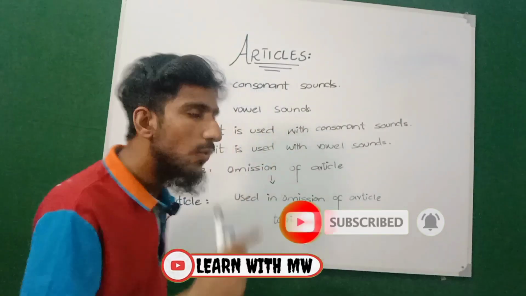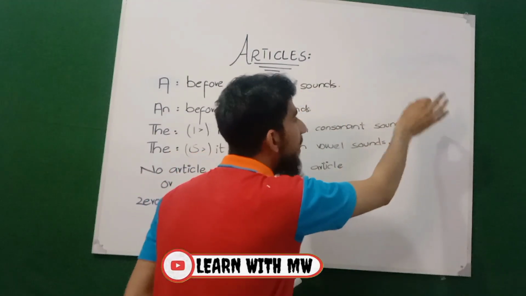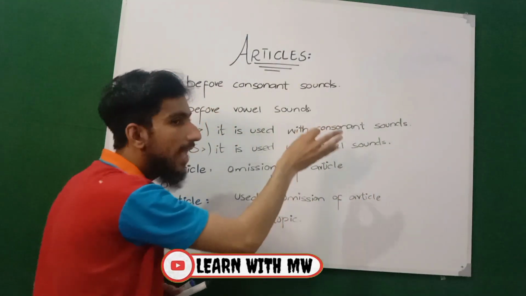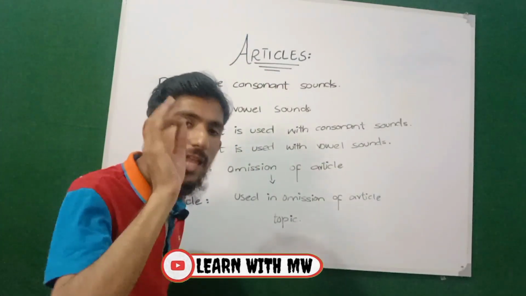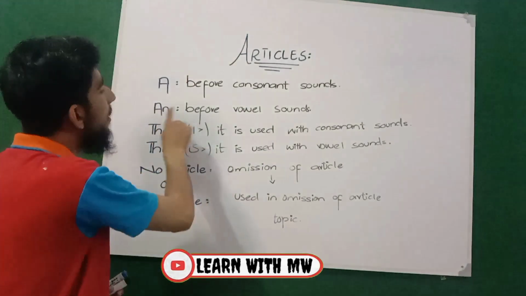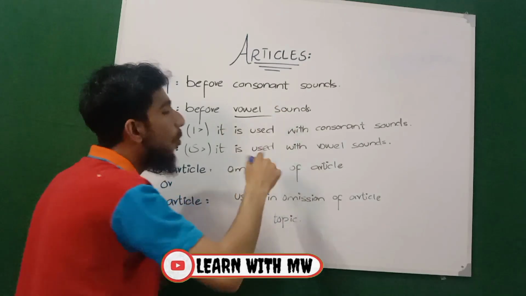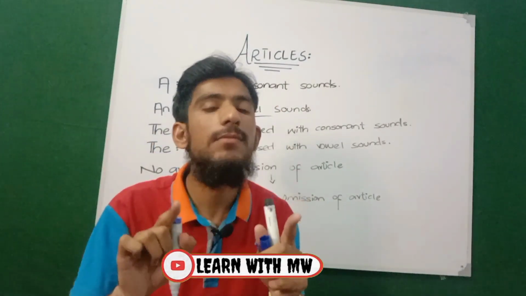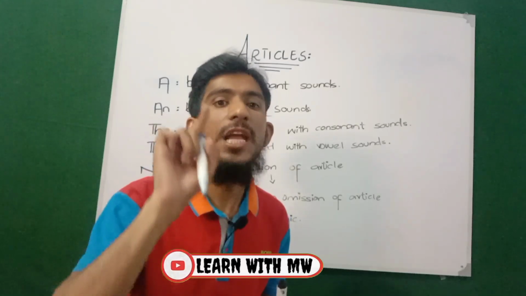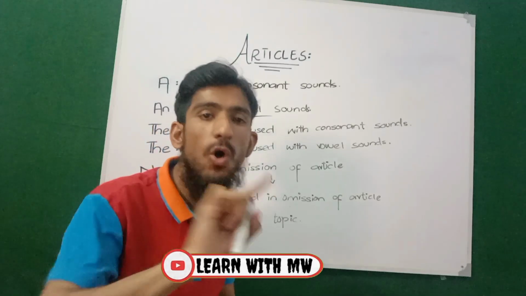Let's start the whole concept. Now, "a" is used before a consonant sound. Whenever there is a consonant sound, use "a" before that consonant sound as an article. The second one is "an", before vowel sounds. Before the vowel sound, not the vowel letter. A, E, I, O, U are vowel letters. I have mentioned that this categorization is based on sounds, not on letters.